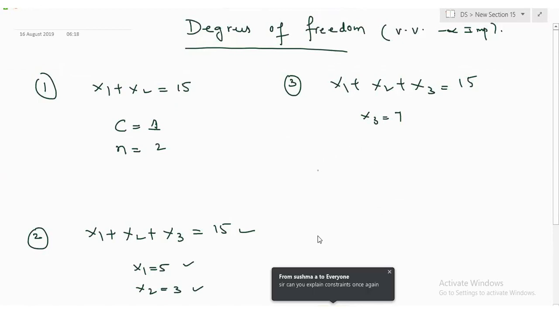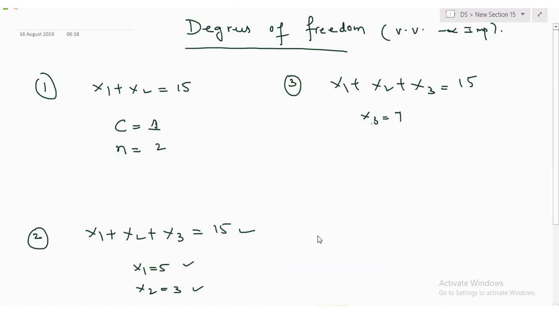I have given 2 constraints, meaning 2 equations, already. Now I am asking you to fix values. What is the difference between example 2 and 3? In example 2, only one equation I have given. Now here these 2 equations I have given.